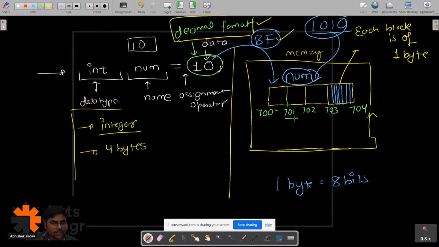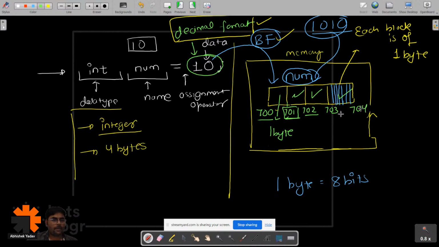Why is it 701? Because this is of 4 byte and each block represents 1 byte. So if this is 700, this will be 701, and this will be 702 because this is also 1 byte, and this is also 1 byte, right, everyone?